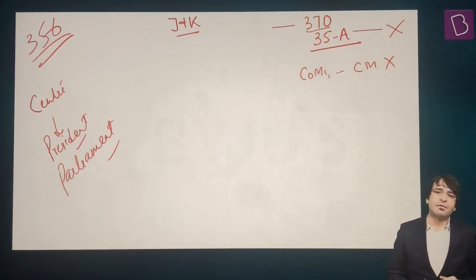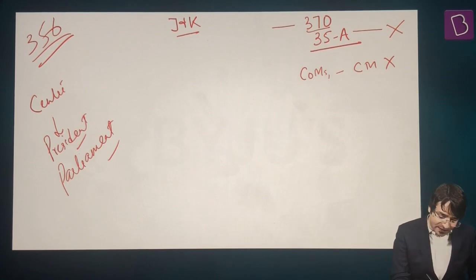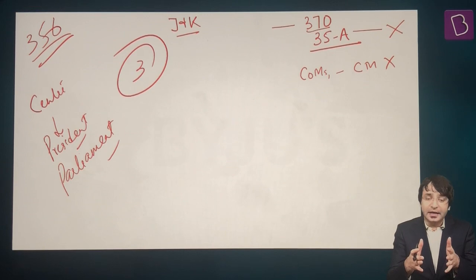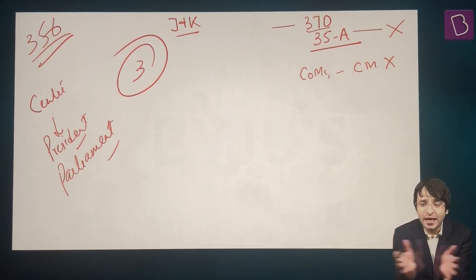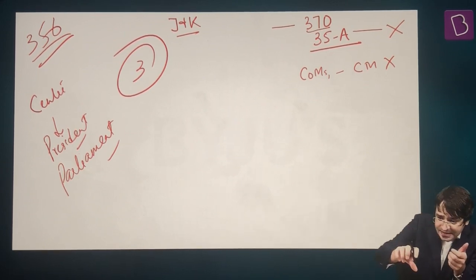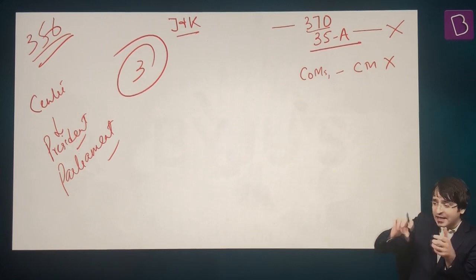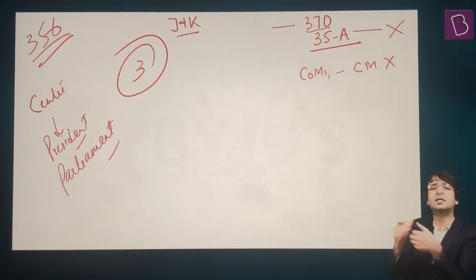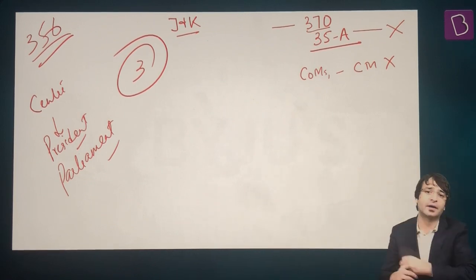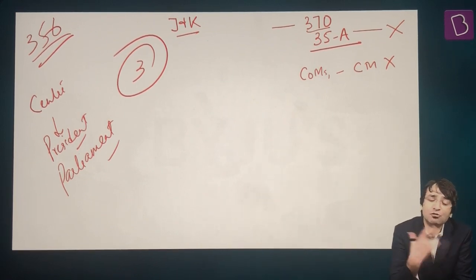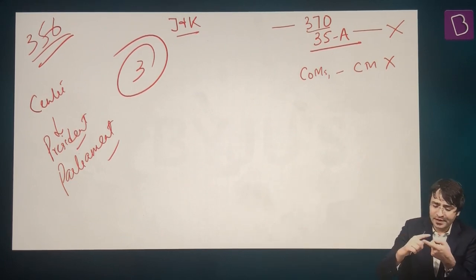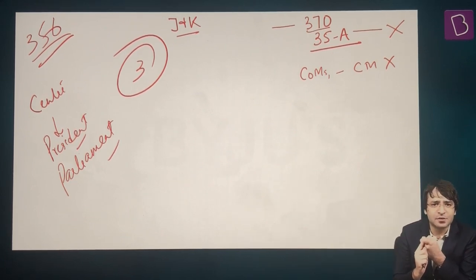The argument of the government was, who has the power under Article 3? Parliament. What parliament can do? It can separate a state. It can bifurcate a state. It can separate a part of that territory and make this territory a separate state or a separate union territory, anything. That's the power which is available to the parliament. So we are exercising our power. What the government said? Yes, under Article 3 we have this power.